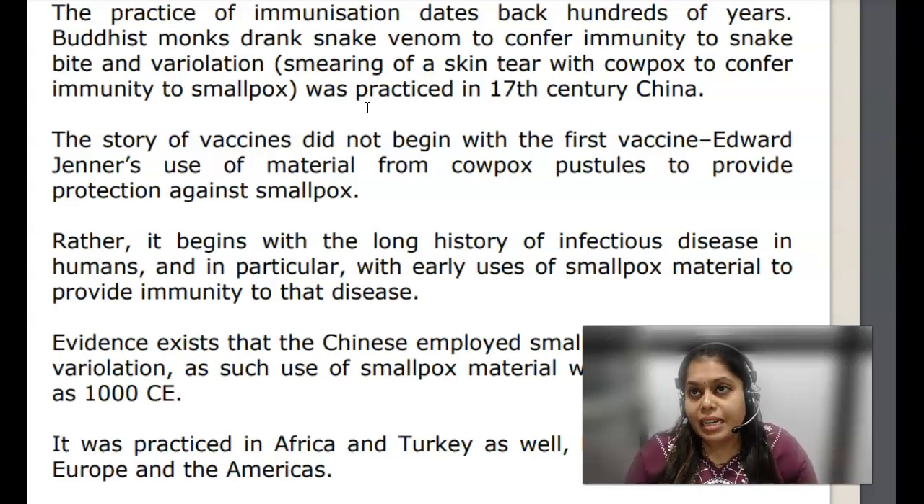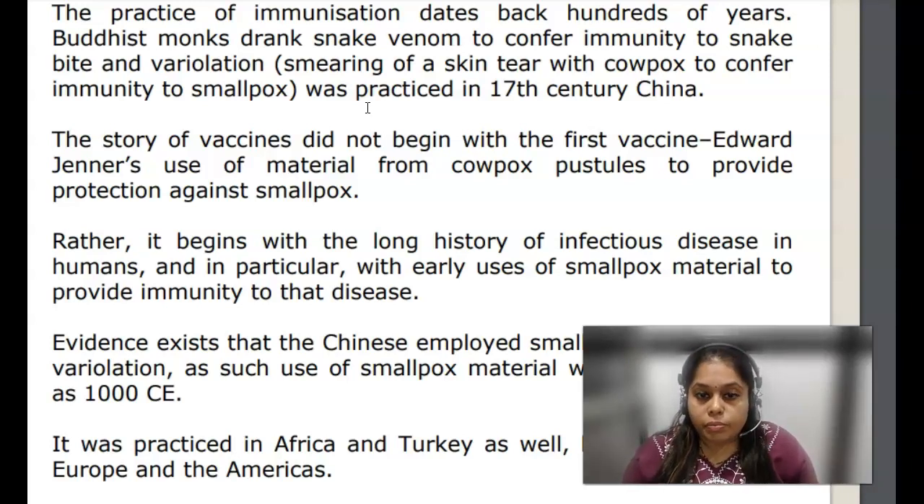But what happened later is that it is not a safe technique, because as we are inducing the live virus inside our body, there are always chances of getting infection rather than creating immunity. It depends from person to person how the immune system reacts to that particular technique. So it was seen that many people started getting smallpox through the process of variolation, due to which they were affected.